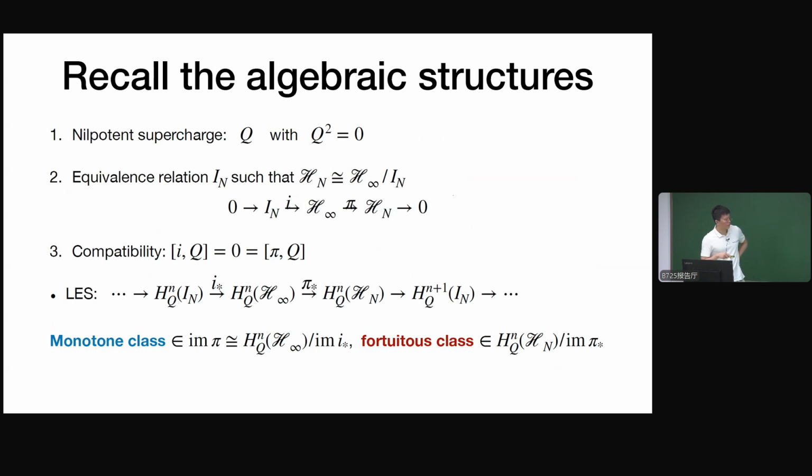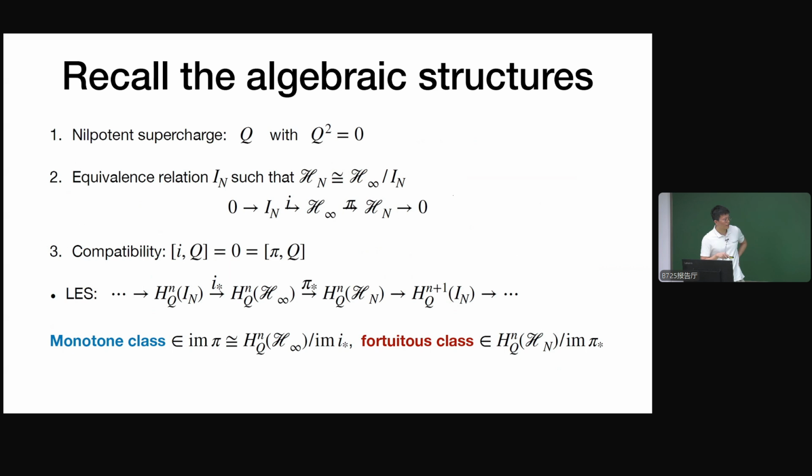Then we can define some cohomology classes. We call them monotone. They are the classes that live inside the image of pi star.